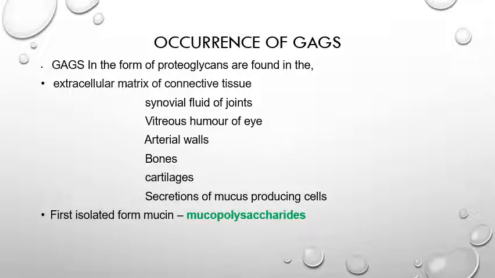Now, the occurrence of glycosaminoglycans. Where are glycosaminoglycans present? They are found in the extracellular matrix of connective tissue, synovial fluid of joints, vitreous humor of the eyes, arterial walls, bones, cartilages, and the secretions of mucus-producing cells. These are the locations where glycosaminoglycans are present. They are also called mucopolysaccharides. Why? Because they were first isolated from mucus.